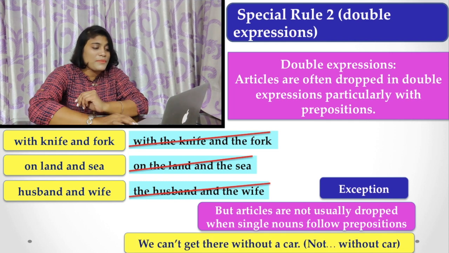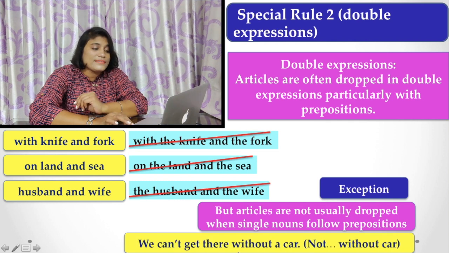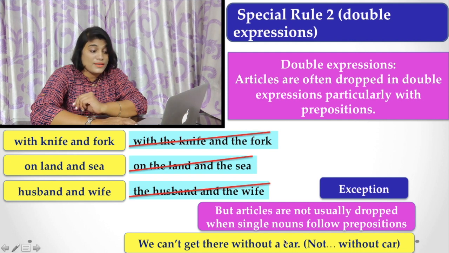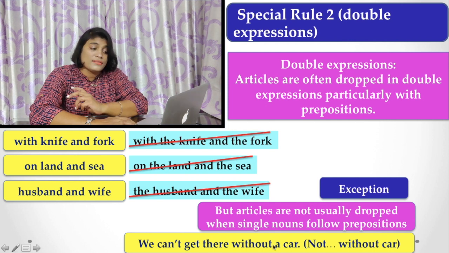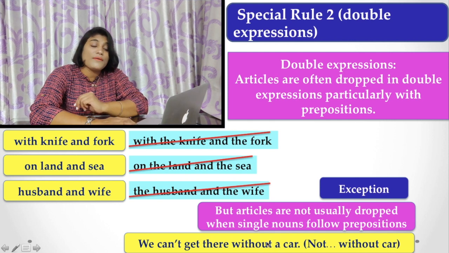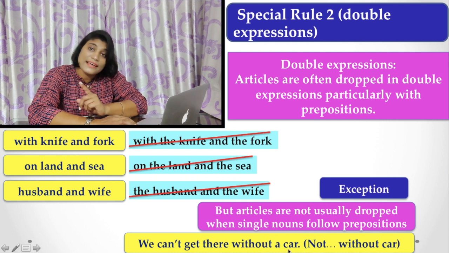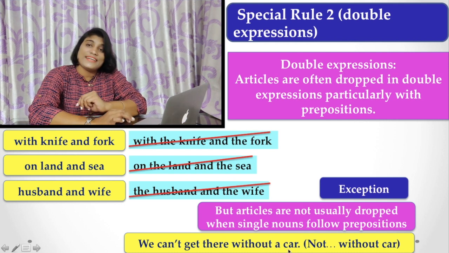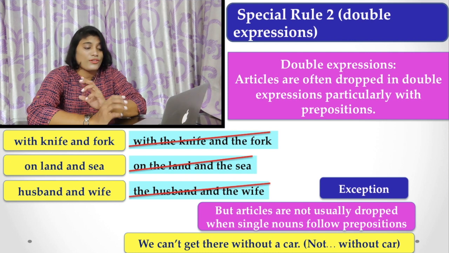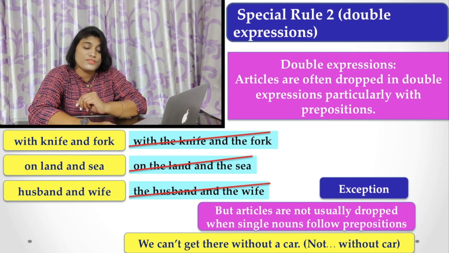Let's see the example again. We can't get there without a car, but we never say without car. Here you have to use the article a, without a car, because a preposition is followed by a single noun. So this is the difference, and you have to keep in mind all these rules and their exceptions too.